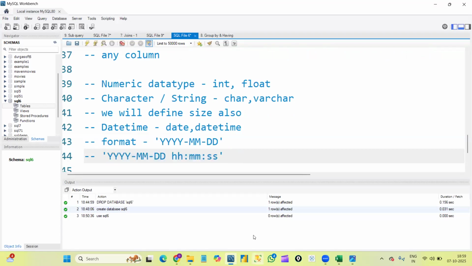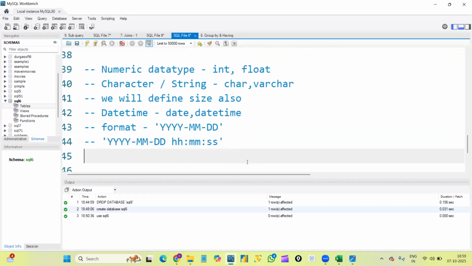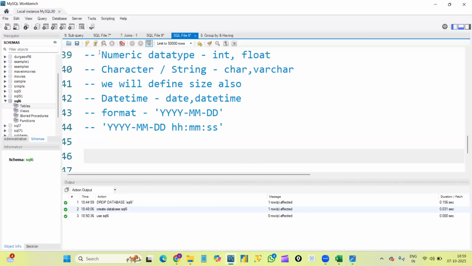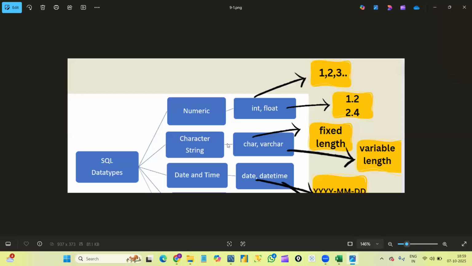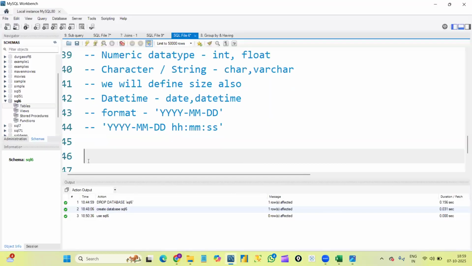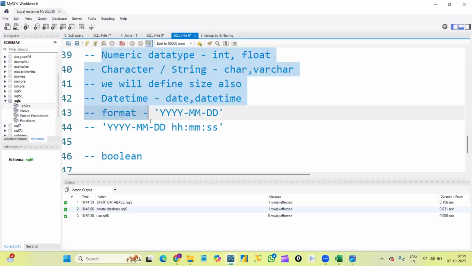Am I clear up to this point? Perfect. So these are the main data types we use. Along with these, we have the Boolean data type. Rarely will we use the Boolean data type. It stores only true or false values. But mostly we'll work with these three data types.